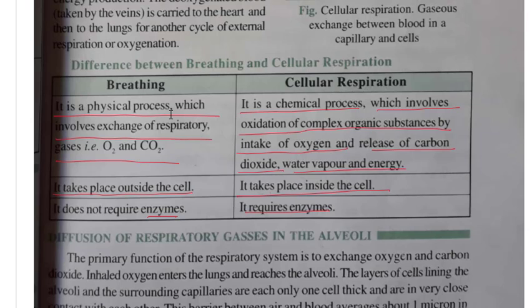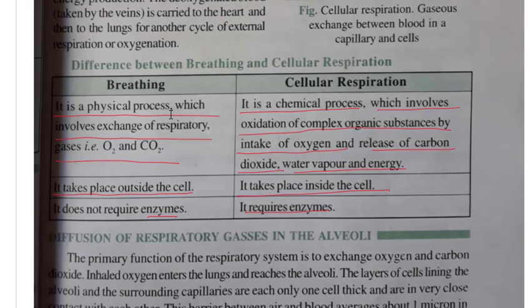And then we have diffusion of respiratory gases in the alveoli. So I think you must stop here. First, revise all these things. Here you have to revise or learn the definition of respiration. You have to learn the different parts, their descriptions, their functions.